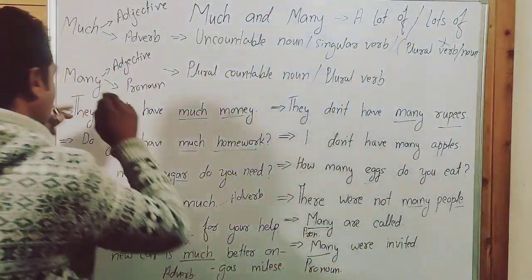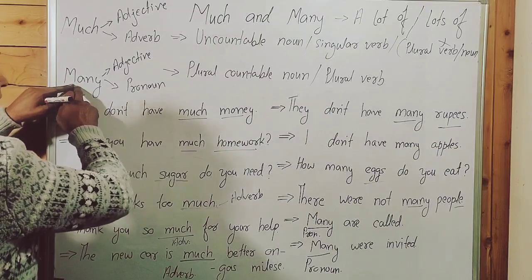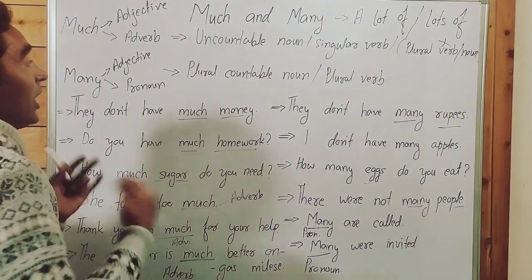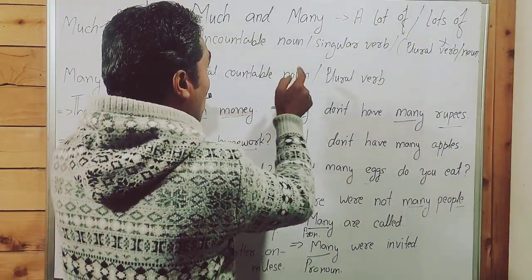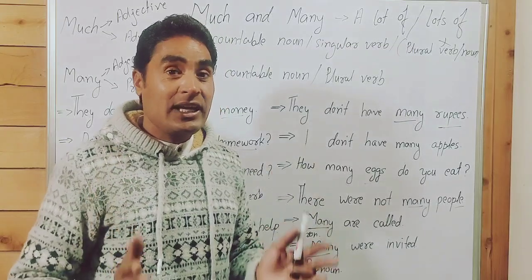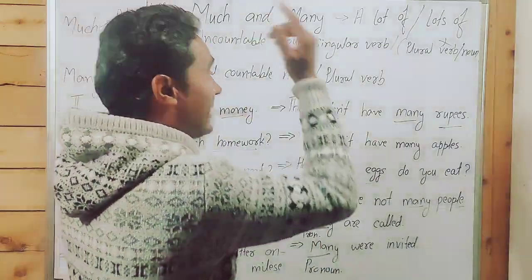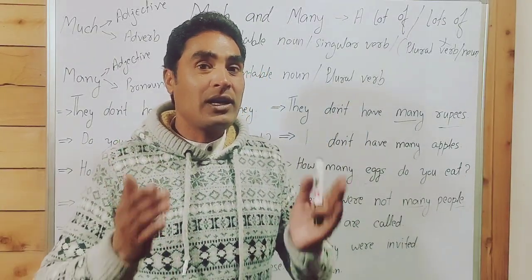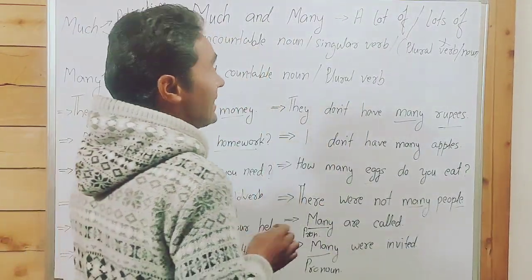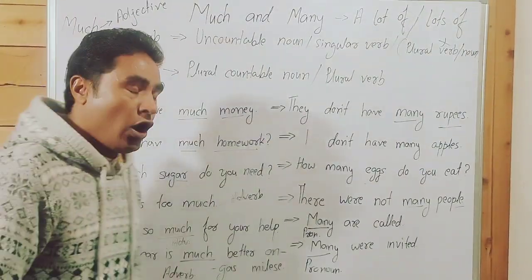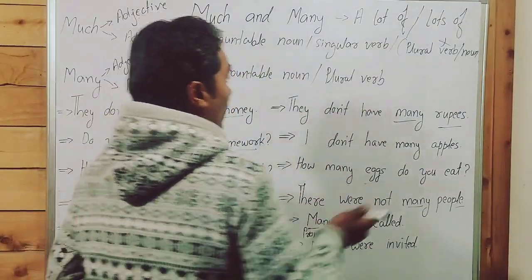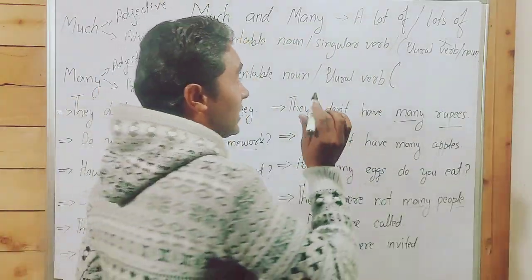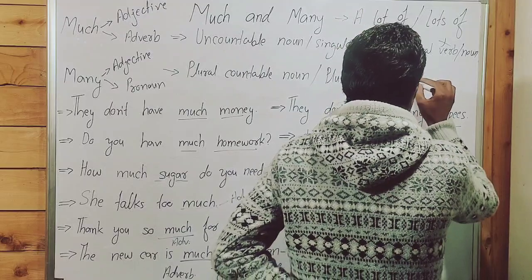Guys, a point to be noted: many can be used as an adjective and as a pronoun. Many always follows a plural countable noun. In 99% of cases, it follows a plural countable noun and takes a plural verb. In 1% of cases, it takes a singular countable noun and a singular verb, only according to the nature of the sentence. With many, we can't use an uncountable noun.